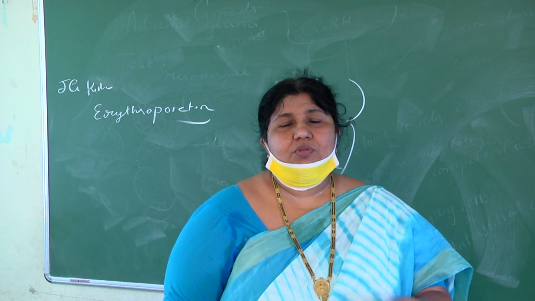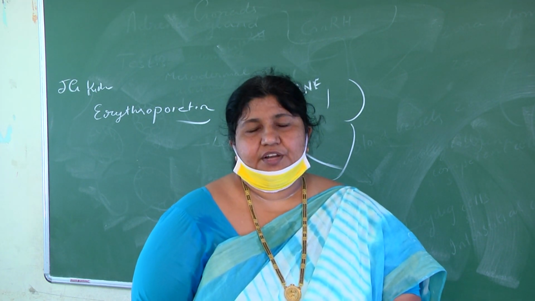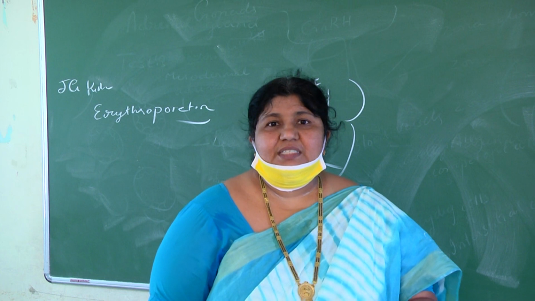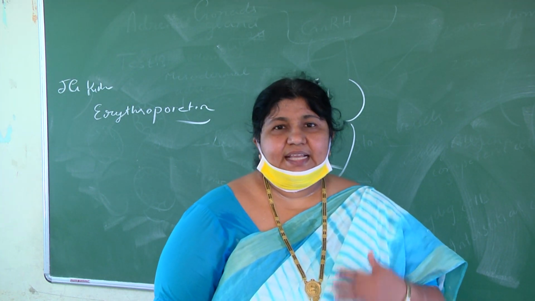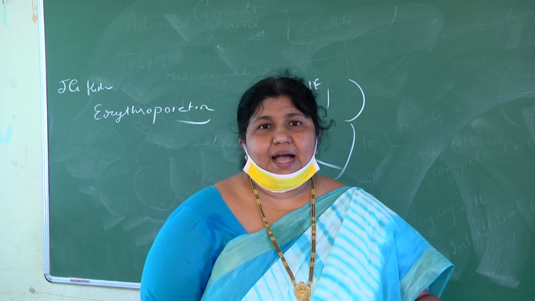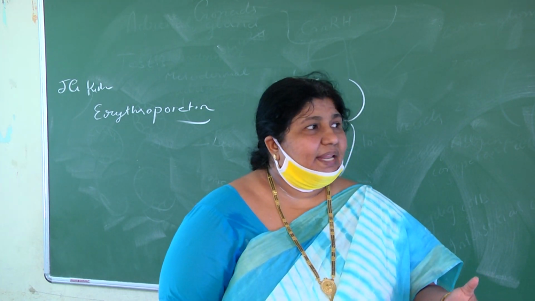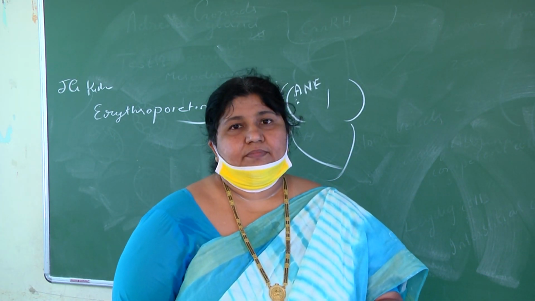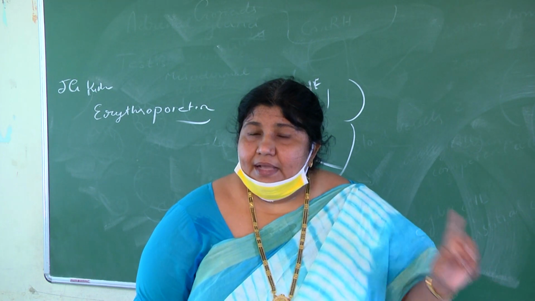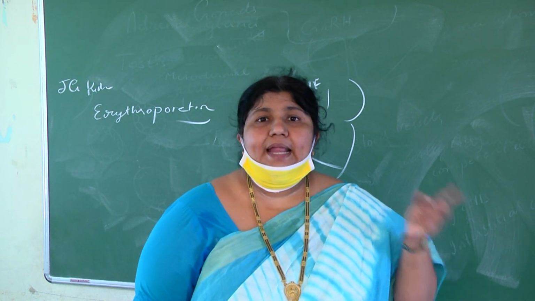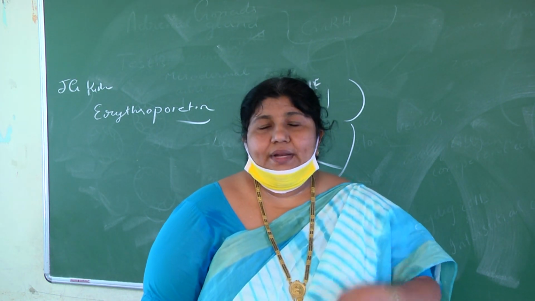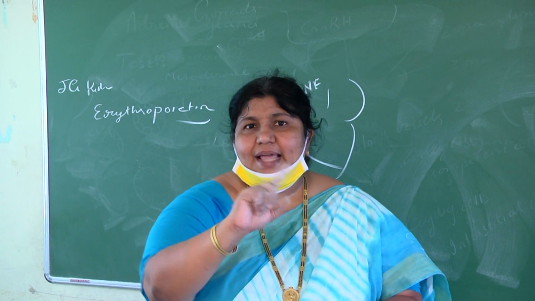Secretin is another hormone secreted by the GI tract, the duodenum. It is the first hormone discovered, and secretin acts on the pancreas and makes the pancreas release non-enzymatic juice. That is, it makes the pancreas release only water and bicarbonates to neutralize the acidic chyme, but not the enzymes.